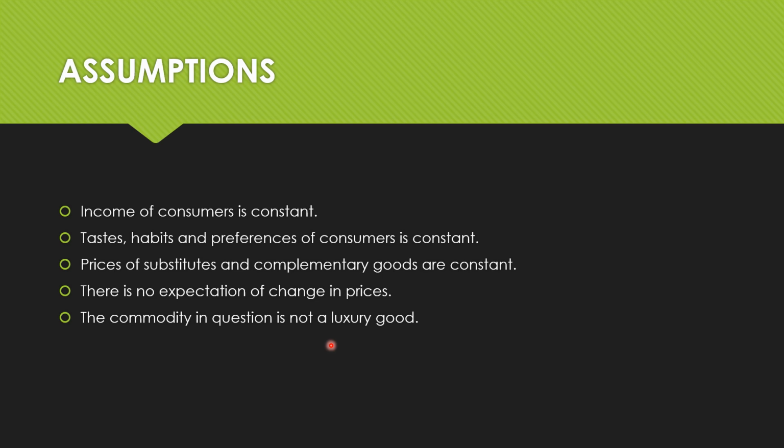So the commodity that we are considering for explaining the law of demand cannot be a luxury good, because if it is, then the price and the demand will not have an inverse relation. They will have a direct relation.